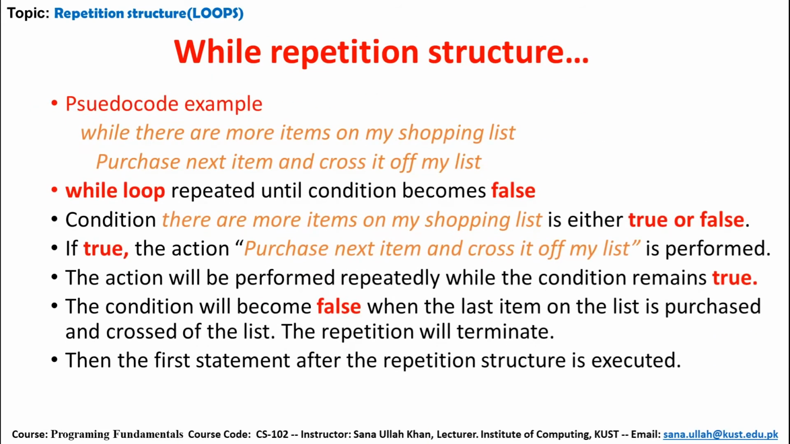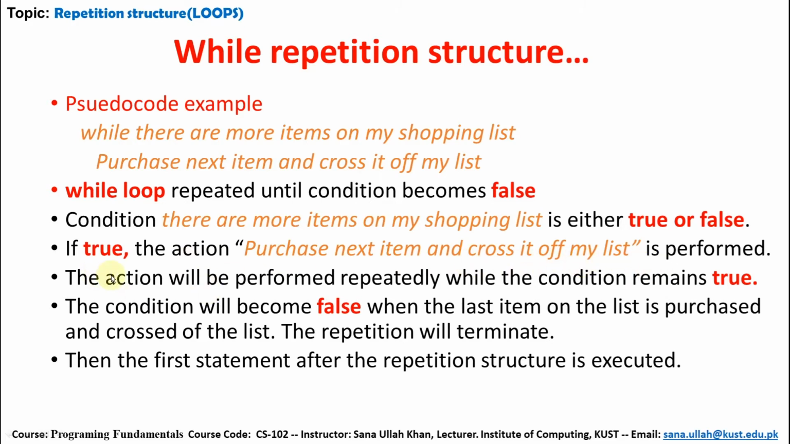So, pseudocode example: while there are more items on my shopping list, purchase the next item and cross it off my list. If that is the problem, how can we solve it using a while loop? A while loop repeats until its condition becomes false. The condition, there are more items on my shopping list, is either true or false. If true, the action, purchase next item and cross it off my list, is performed.